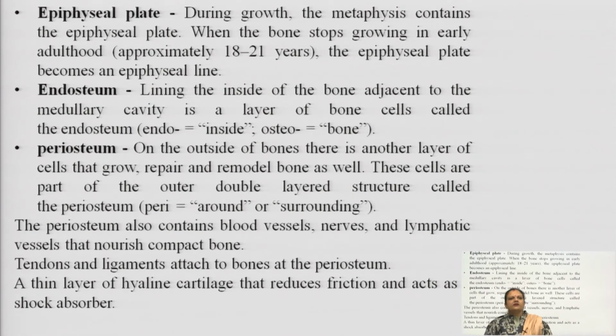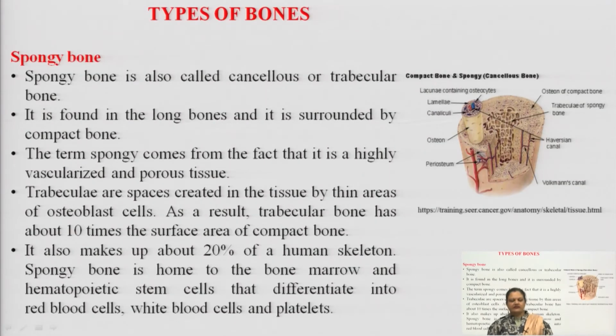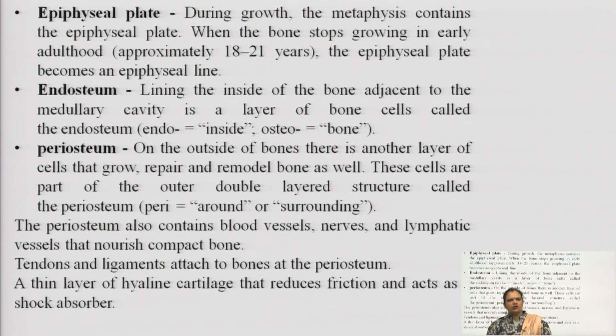So, endosteum is the lining of the inside of a bone which is adjacent to the medullary cavity. And what is the medullary cavity? It is a layer of bony cells present inside the endosteum. Endo means inside, osteum means bony tissues, cells, layers. Okay. So, after the endosteum, we are having the periosteum. Peri means periphery, outer side. So, on the outer side of the bone, there is another layer of cells that grow or repair and are also required for the remodeling of bones.